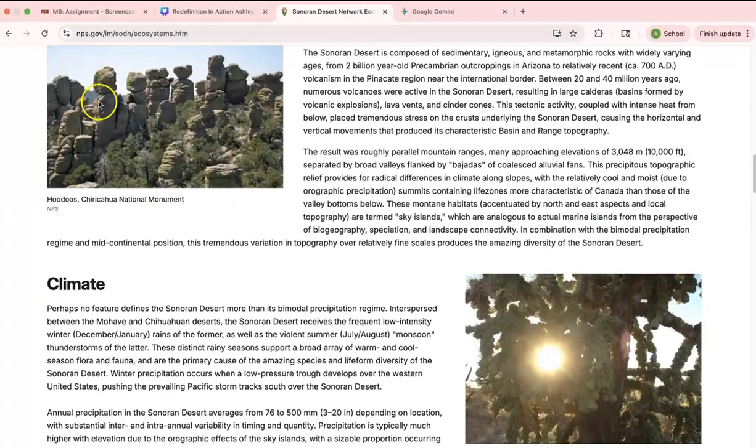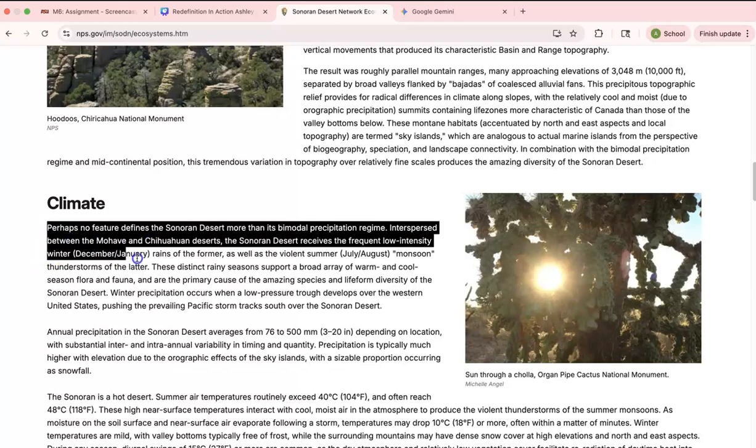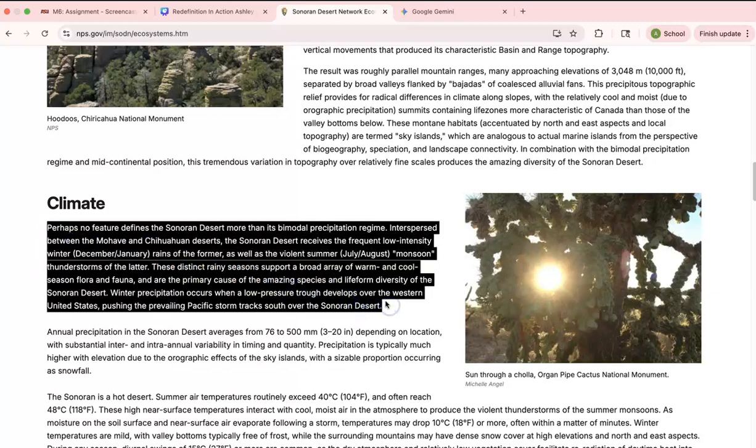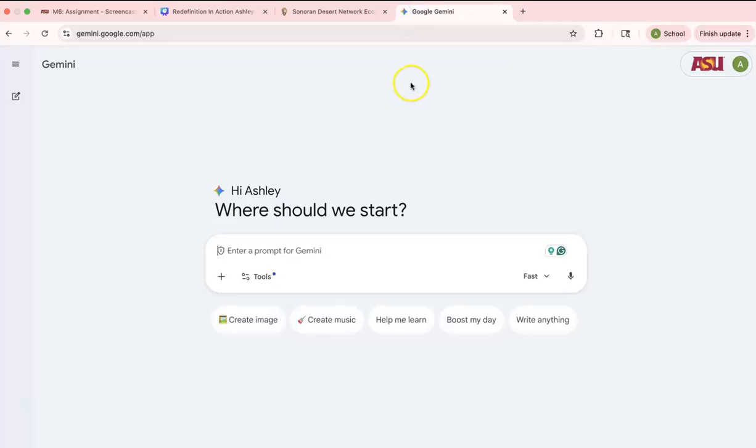And when I was reading this paragraph down here, it was a little bit difficult for me to understand as a fifth grader. So what I can do is copy and paste this and then go into Google Gemini, which is going to be our tool today. As we can see, it's pretty straightforward. We have the text box where we can enter our prompts, and then we can create image, create music, help me learn, boost my day, all of this stuff.